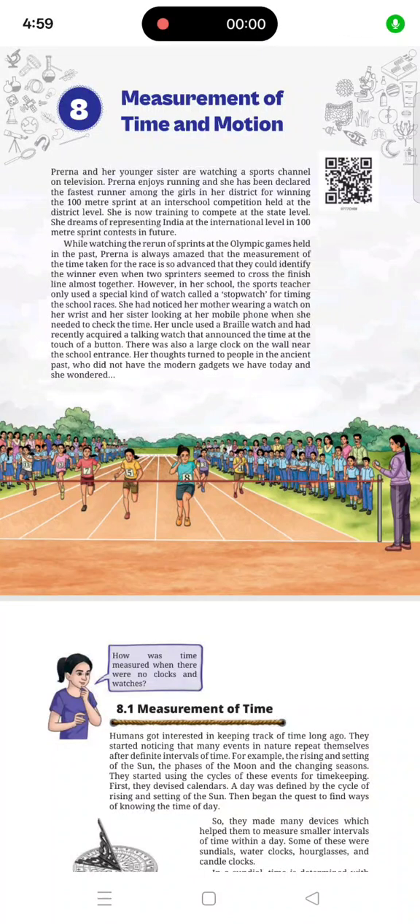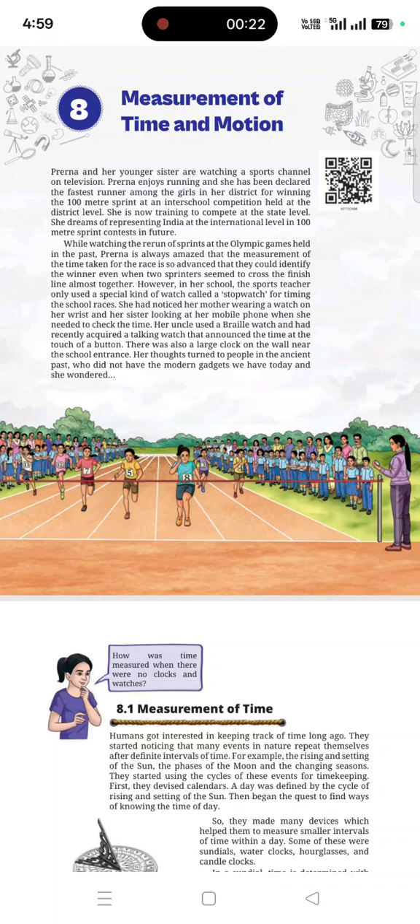Our seventh NCERT chapter is Measurement of Time and Motion. So here is a story given as usual. Prerna and her younger sister are watching a sports channel on television. She enjoys running and has been declared the fastest runner among the girls in her district for winning the 100-meter sprint at an inter-school competition held at district level.